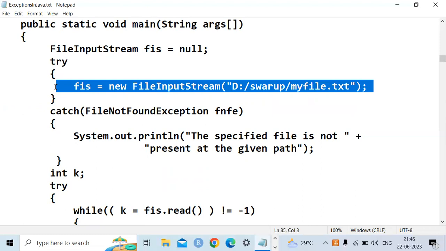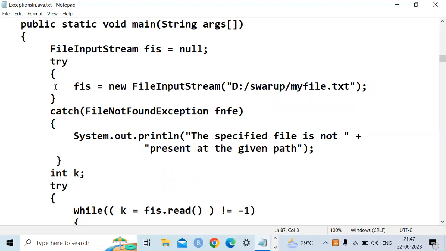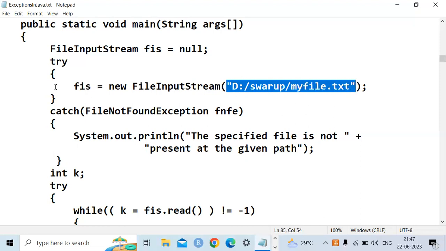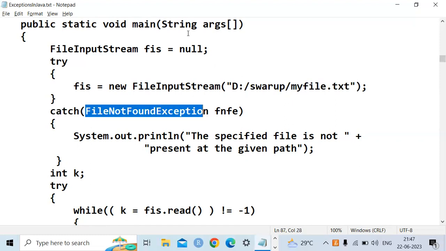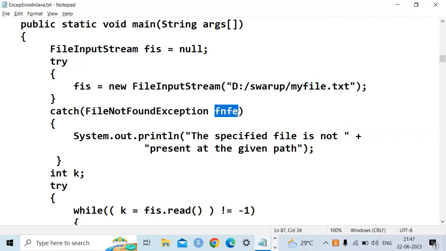It throws an error if we give a wrong path. It creates an object and stores the path of the file in the object. Now if the file does not exist in this path, in the catch block I am writing my code: FileNotFoundException. So what is this? FNFE.